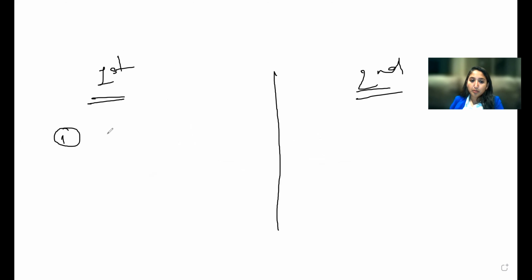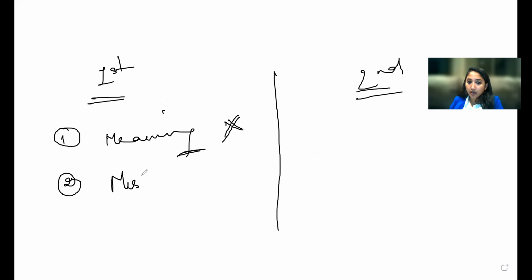Firstly, meaning distortion. If the answer you give does not match the actual meaning, then you will have fewer marks. Second, missing keywords. When you note, I will be explaining how you should be noting the keywords, what keywords are, and why you shouldn't miss them, because if you miss keywords you cannot give the answer, you will be giving the wrong answer. And in this way, I can give an example here.